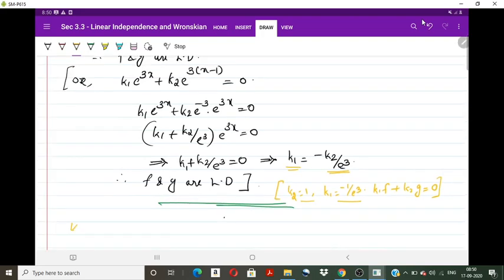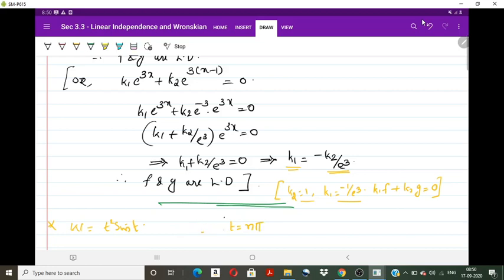Now suppose the Wronskian is given as t square sine t. Let the Wronskian of two functions f and g be t square sine t. Then what can we say about the linear independence or dependence? We know the Wronskian equals 0 if either t equals 0 or t equals n pi, isn't it? And t equal to n pi includes t equal to 0 also.